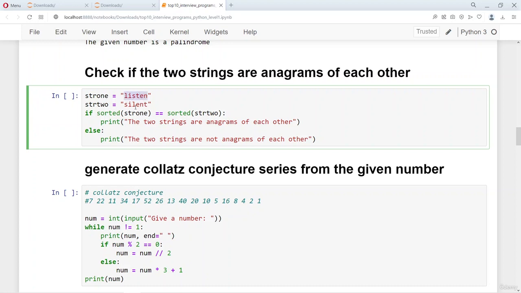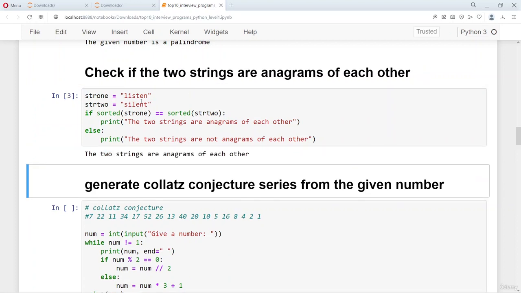When you sort this and when you sort this, the alphabets will be in the same order only if these two contain the same characters. So sorting the first string and sorting the second string and then checking if those two are equal will prove that the given two strings are anagrams of each other. So in this case, listen and silent are certainly anagrams of each other, and that's what the output will be. If I change a simple alphabet here, it's going to say they're not anagrams of each other.